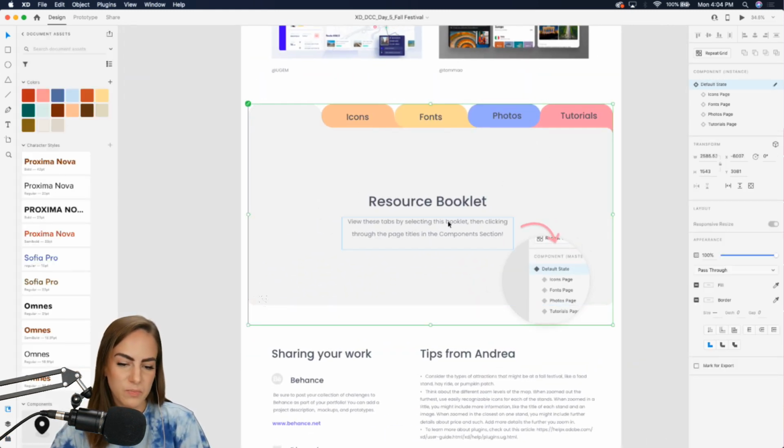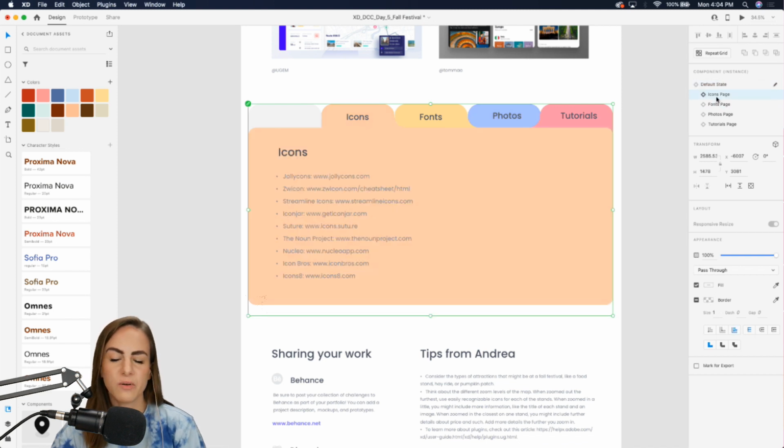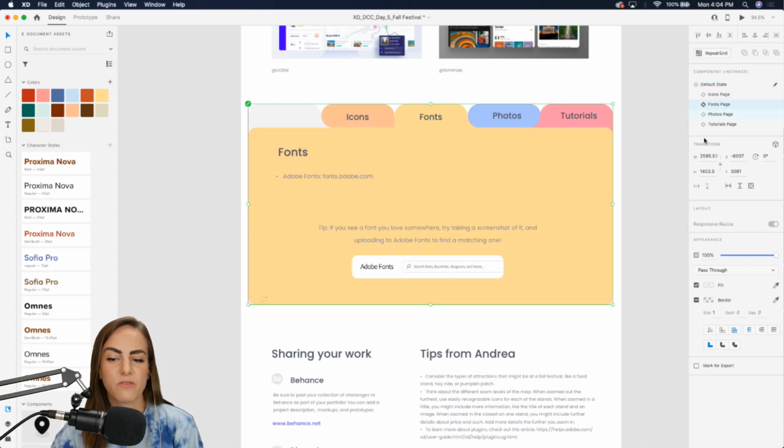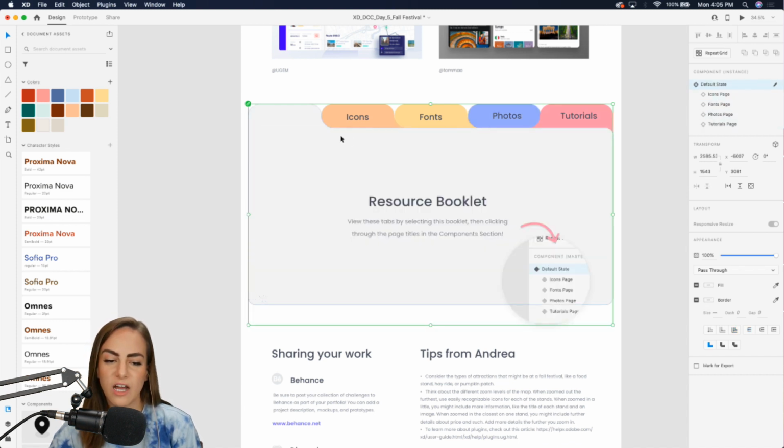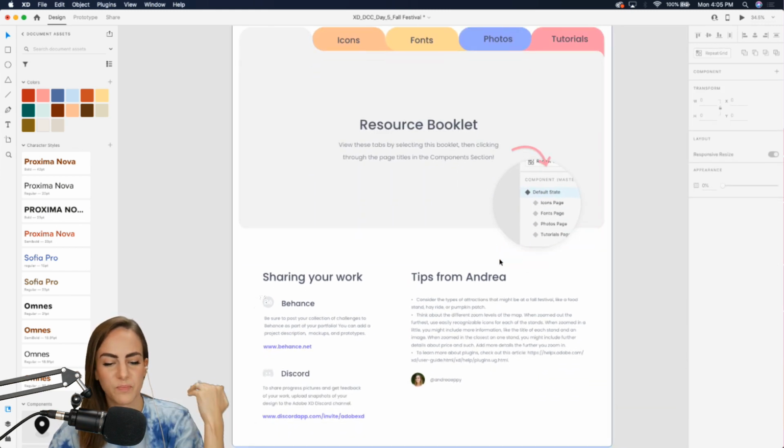And the resource booklet, of course, if you are looking at this, make sure you hop over to the components panel on this right side. I know someone was asking, how do I get through these different tabs? You have to click in the different components over here if you want to see some of those resources.